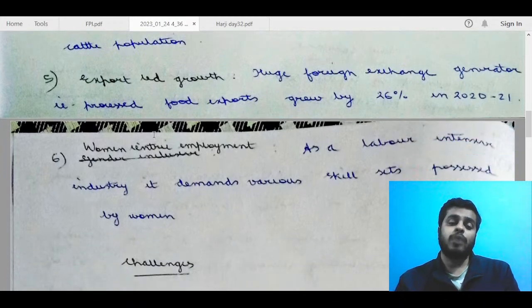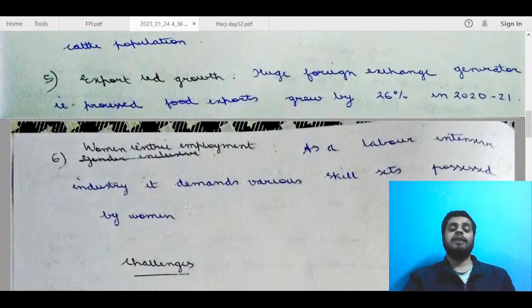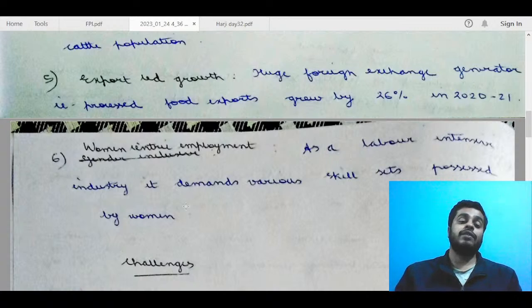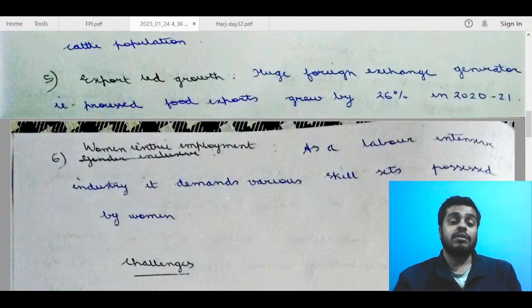So I think this point is more about significance. Woman-centric, it is employing more women right now. In future, what will happen? It is not going to be 100% women. It won't grow; it will be almost what it is now, a bit more or less. But the significance is that it is creating a difference in the lives of multiple women, both at the rural and urban level. So this is the point that is more related to significance.